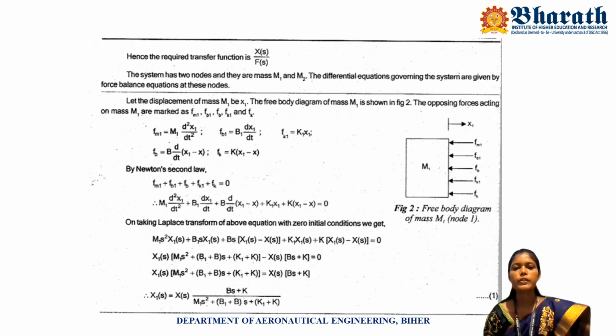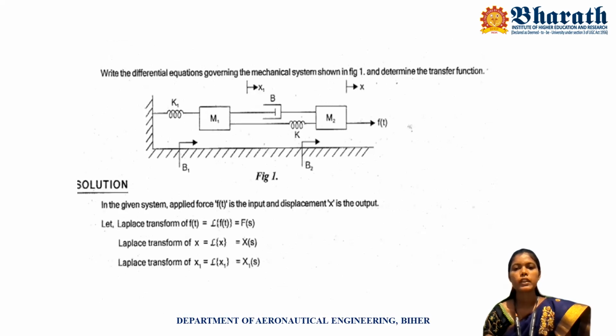In considering mass 2, the dashpot acting on mass 2 is b2, and the dashpot b is connected between mass 2 as well as mass 1, and spring k is connected with mass 2 as well as mass 1. So here the force applied onto mass 2 is F of t.